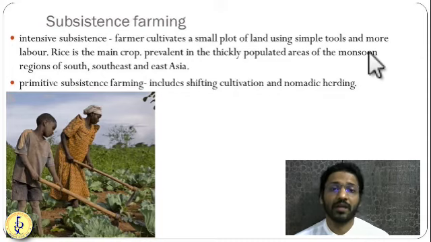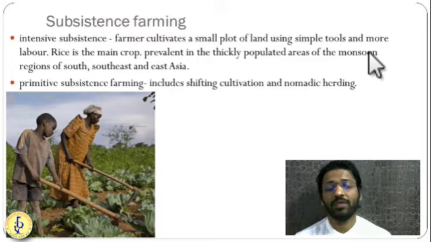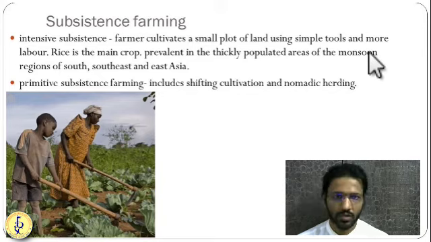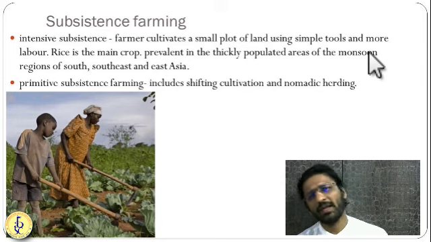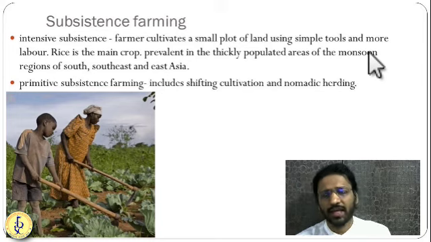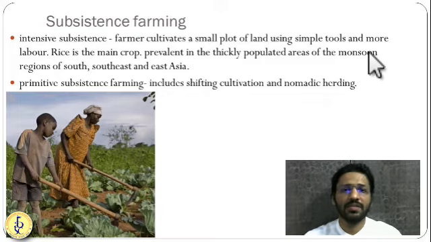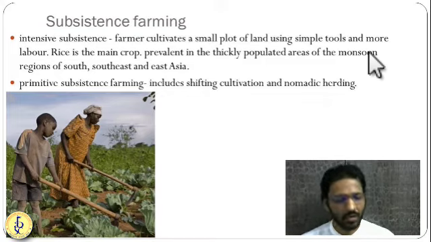So subsistence farming is very much in practice in India. The root of this subsistence farming goes back to colonization. In the zamindari system and mahalwari system, lots of fragmentation happened. Lots of extraction of peasants happened by the Britishers. Because of that, lack of input and lack of development turned the entire agriculture into the subsistence type of farming. Okay.